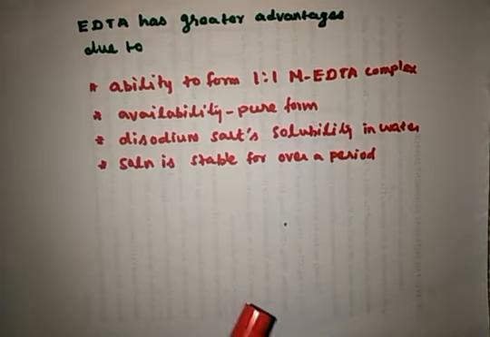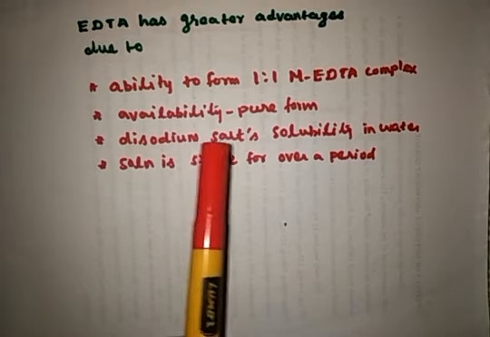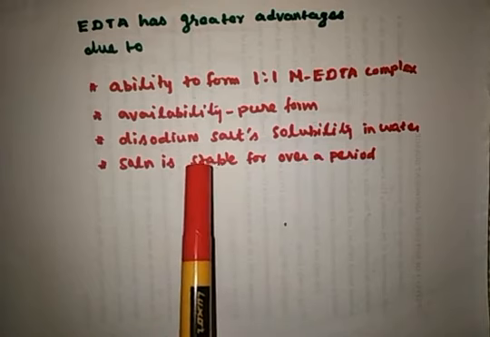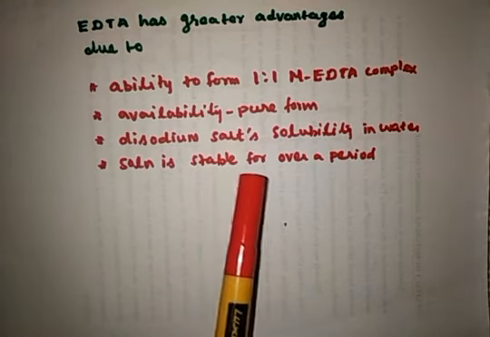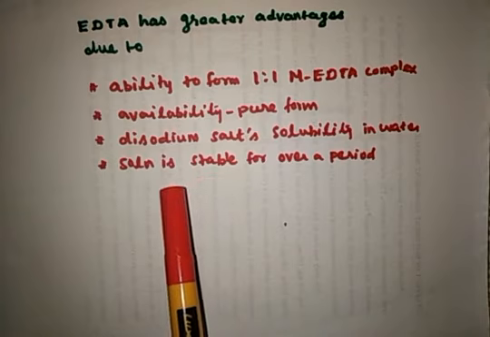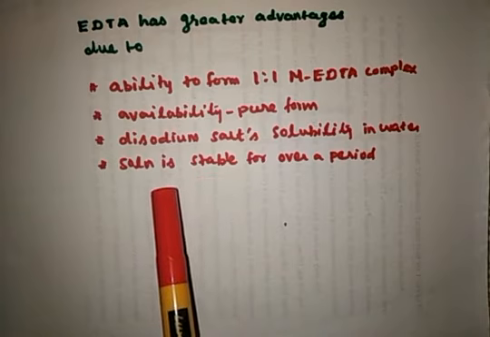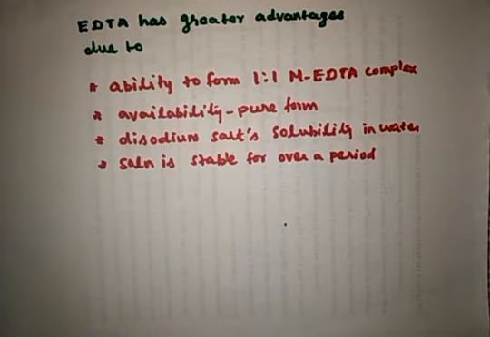EDTA has the ability to form a 1:1 metal EDTA complex, and the pure form of EDTA is available. Also the disodium salt of EDTA is highly soluble in water, and the solution is stable for a long period, so EDTA is more favorable for use in complexometric titrations.